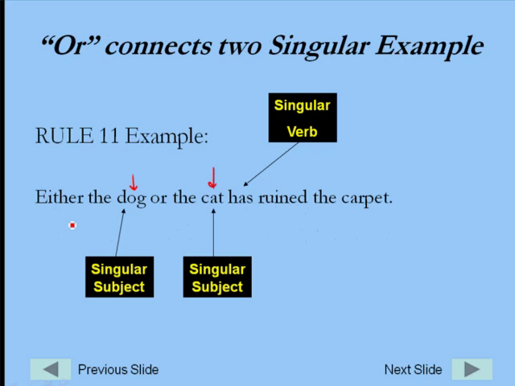But when I say either or, I'm really telling you that only one of them did this action, has ruined. So I'm not saying that they both did it together. I'm not saying that the dog and the cat have ruined the carpet.